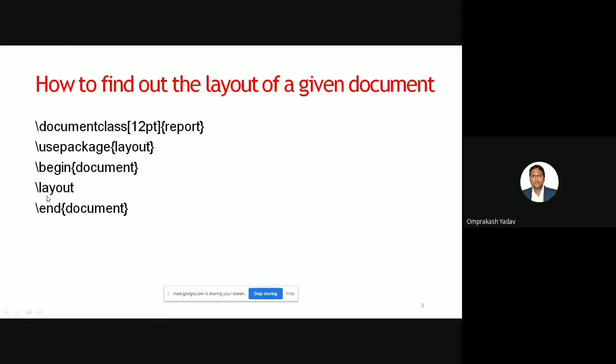In the begin document and end document, I have simply written layout. So this will display the basic layout of report. If you are taking article, this layout command will display the basic structure of the article. If you write book over there, then it will display the basic structure of the book. So by this command, let's view directly in the software what the structure is.